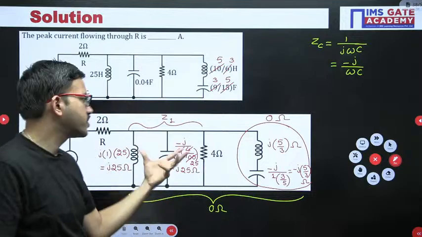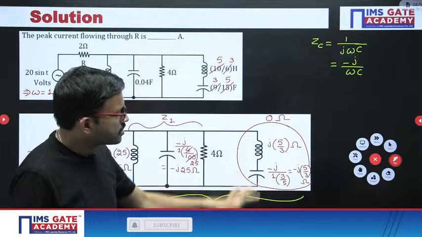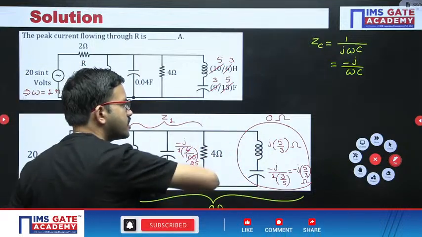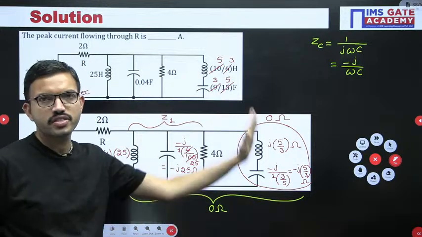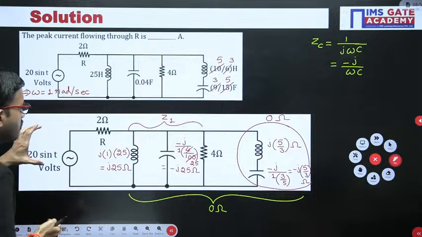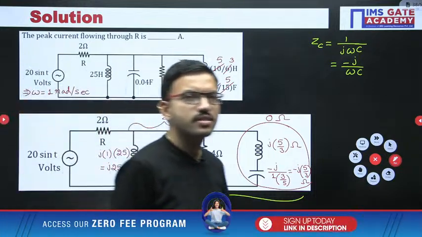See the beauty of this question. It is looking like a very complicated network, but because this branch impedance is 0 ohm, this entire equivalent circuit you can replace as one short circuit. That's all. That means the overall circuit is short, so whatever supply voltage you are having, that entire supply voltage you are getting across the resistor. That's all, across the resistor.